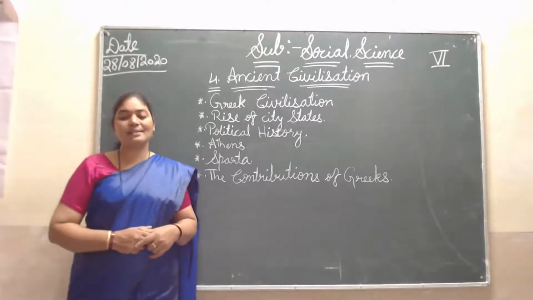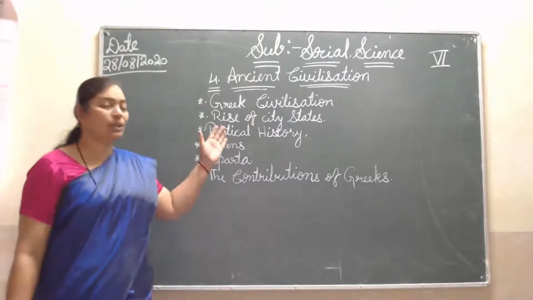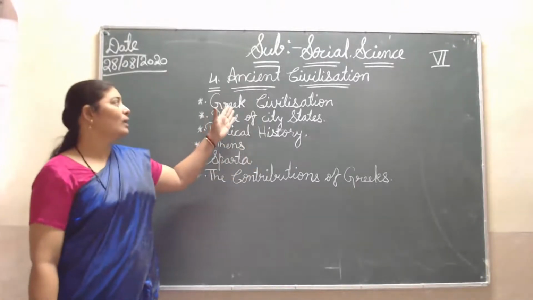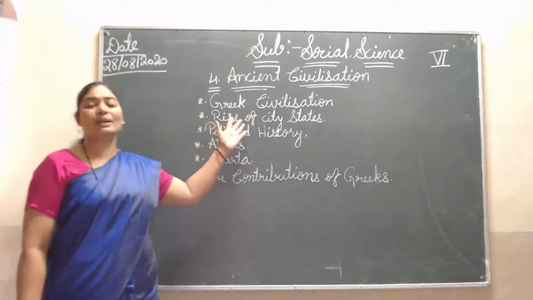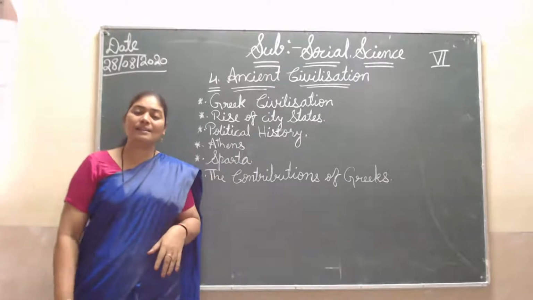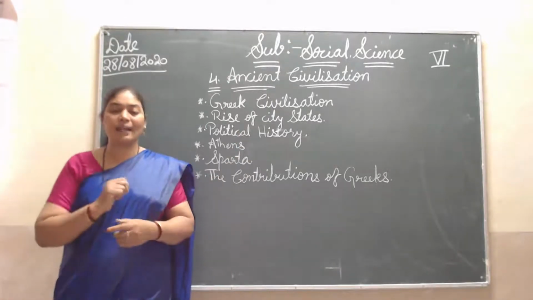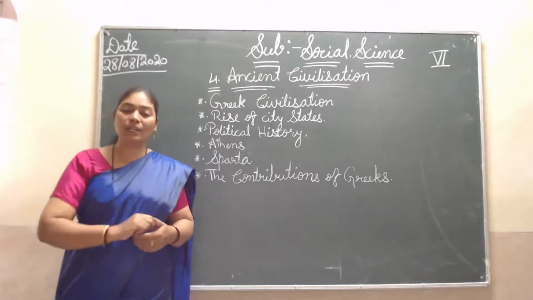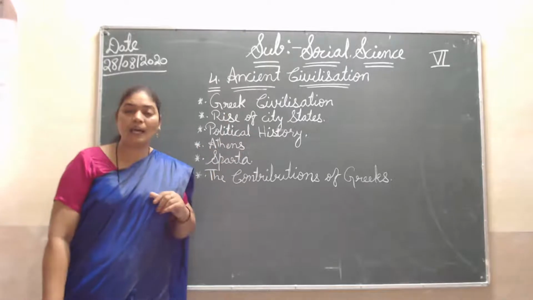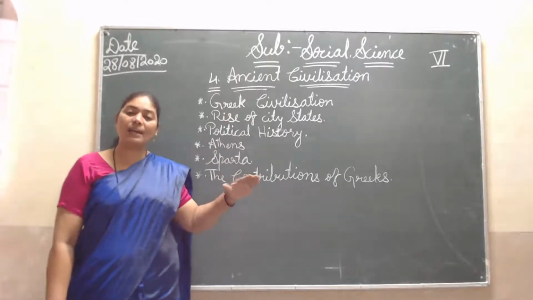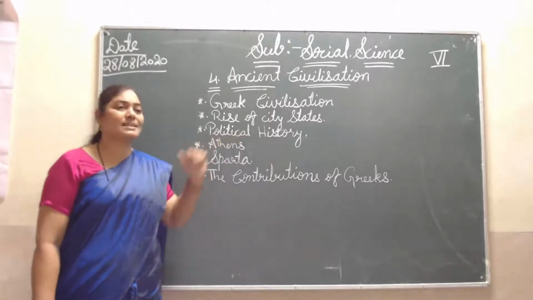So here the lesson is over. I hope you understood. Once again, I am repeating shortly. Today I explained Greek civilization, and how the Greek civilization started. Greece is a peninsula, meaning a land covered by water on three sides, with one side continuing as land. Some mountains and valleys divide this Greek civilization. Then, the rise of the city-state.